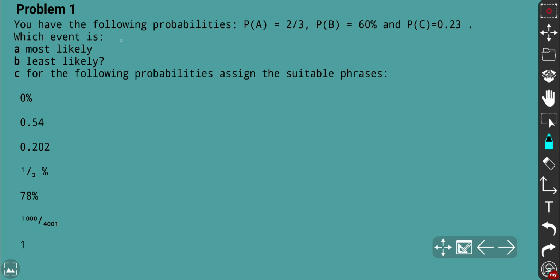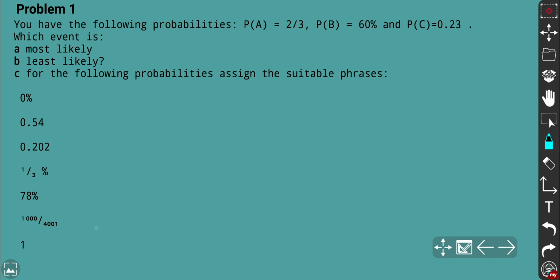So we have the following probabilities. Event A has probability 2/3, event B 60%, and event C probability is 0.23. Which event is most likely, least likely? For the following probabilities given below, assign suitable phrases.